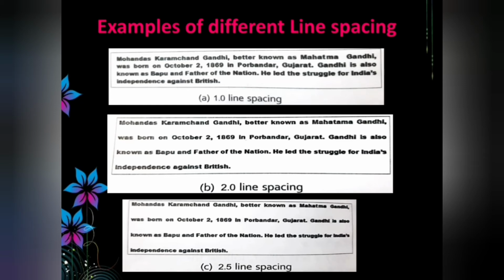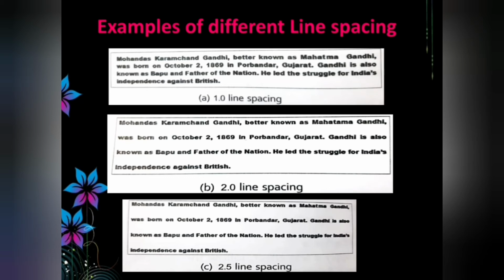In the first one, they are using one line spacing. In the second one, two line spacing. In the third image, 2.5 line spacing.